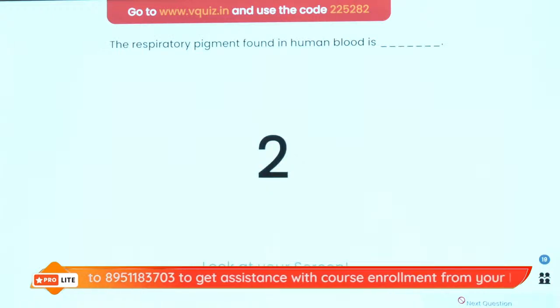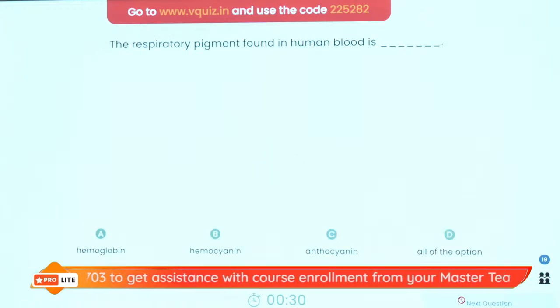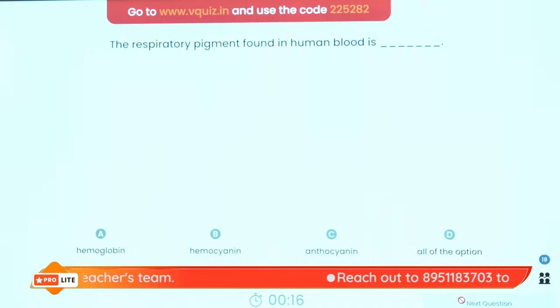The respiratory pigment found in the human blood. Already I told you this answer. This answer should get only 5 seconds. Hemoglobin, hemocyanin, anthocyanin or all of the above. So what is the respiratory pigment that is present in the blood? In the human blood, this respiratory pigment is present. What is the name of this pigment? Come on, super easy, super nice.